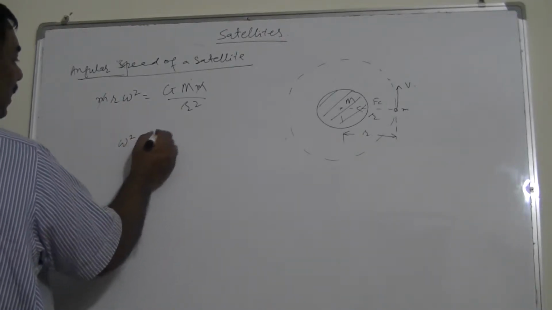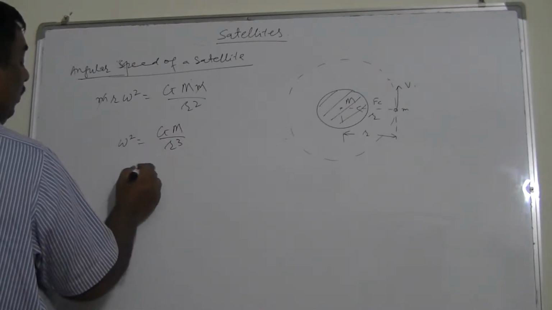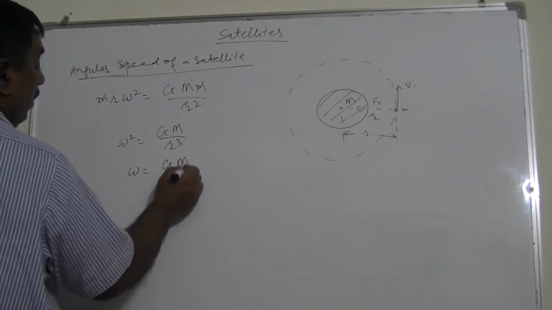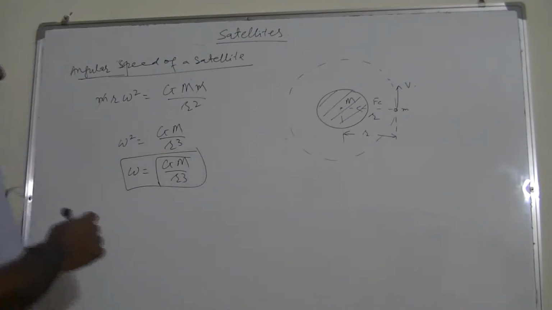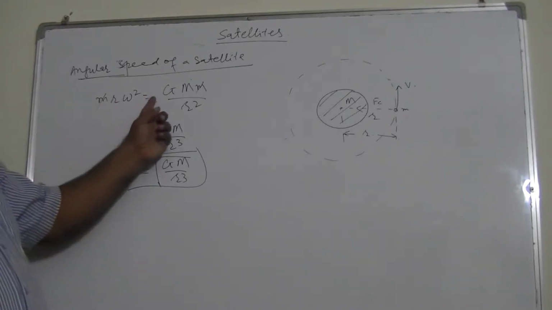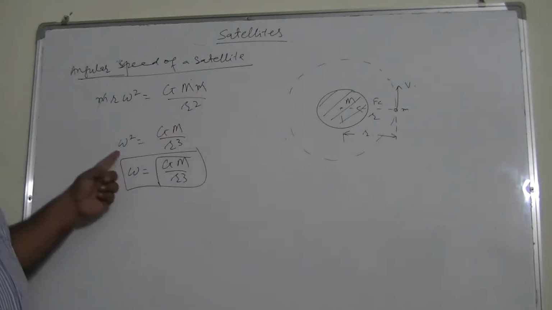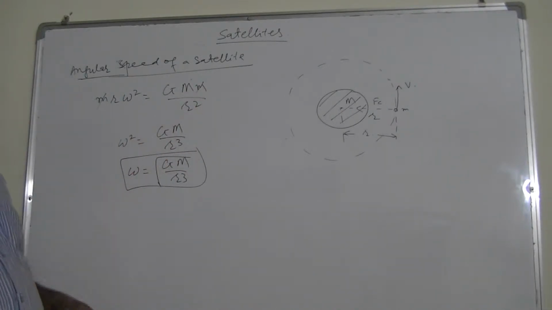So I will say omega square is equal to GM upon r cubed. So omega will be equal to the root of GM upon r cubed. This is nothing but the angular speed. So for angular speed, it's very simple. I can just write mr omega square is equal to GMm upon r square, so omega square is equal to GM upon r cubed. So omega is this one.